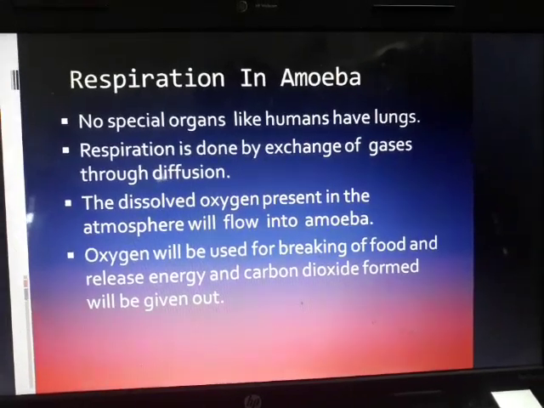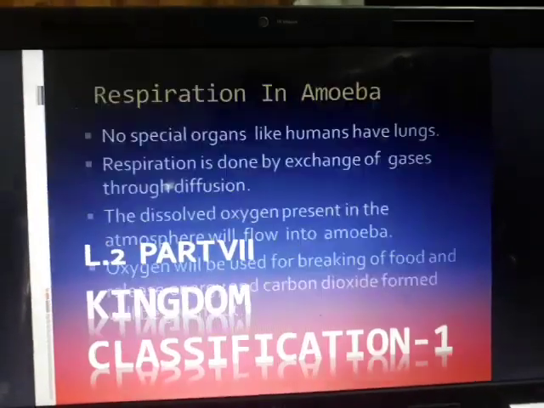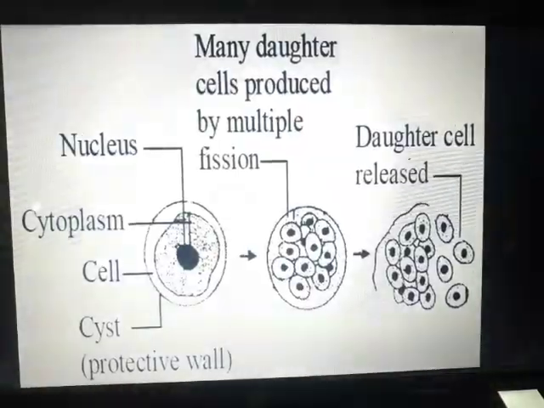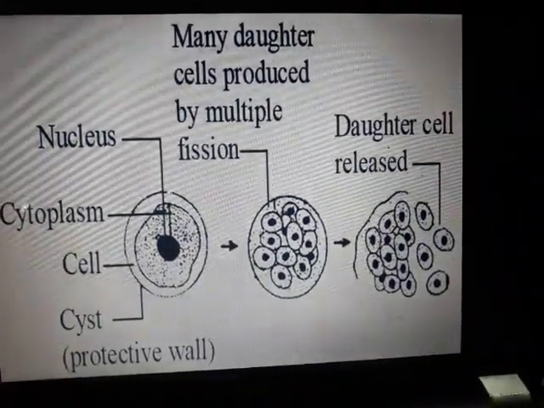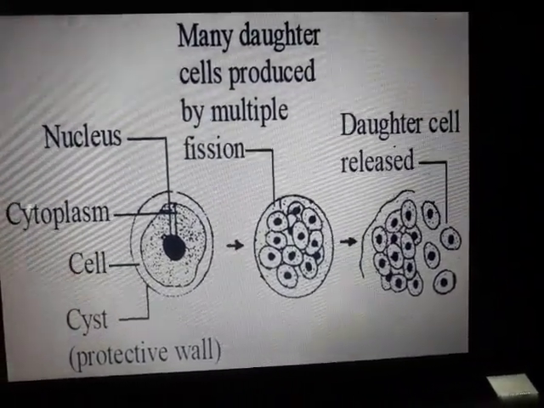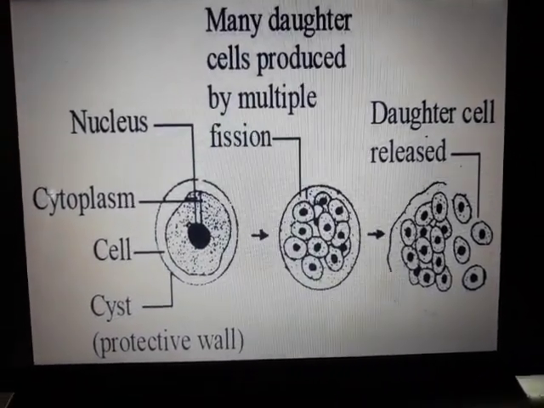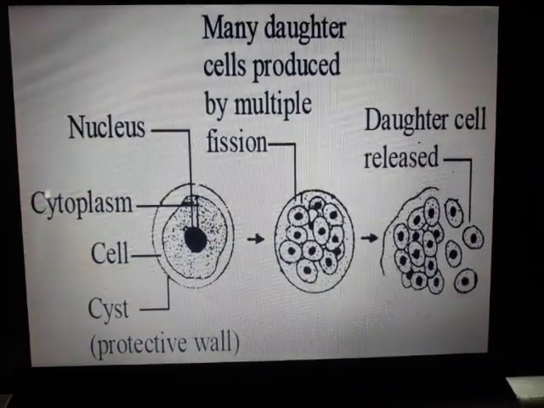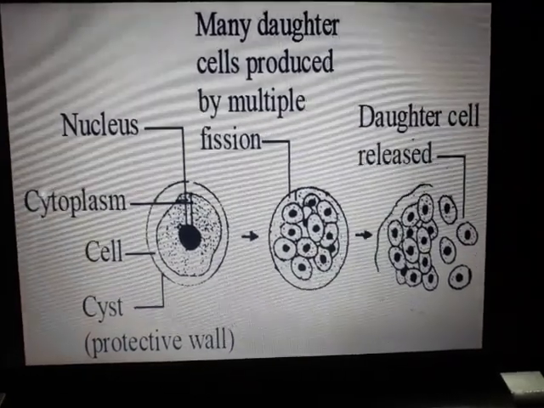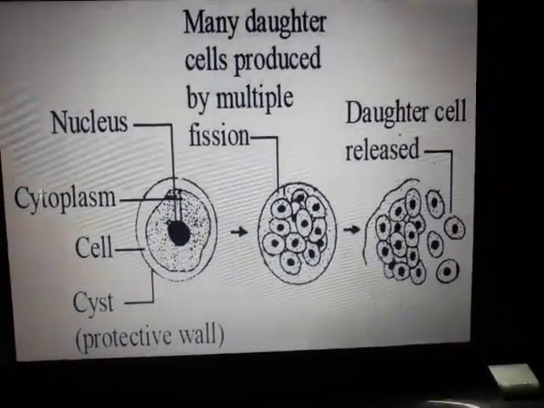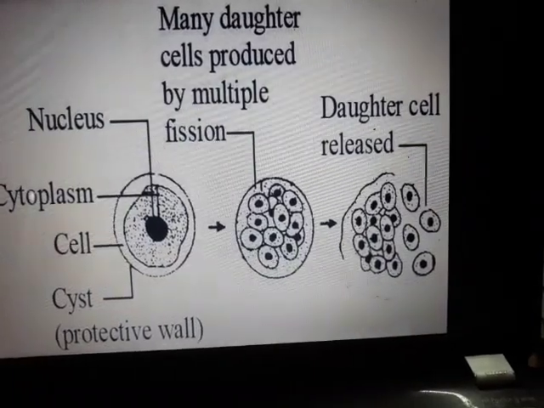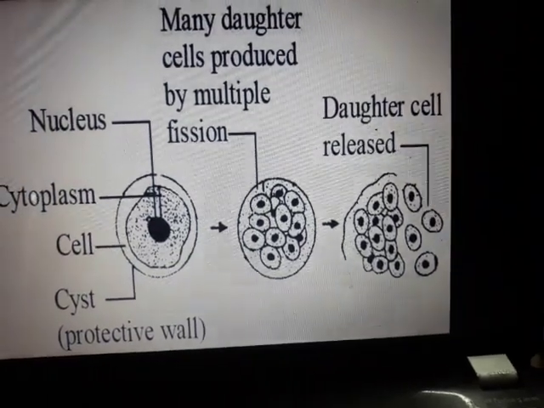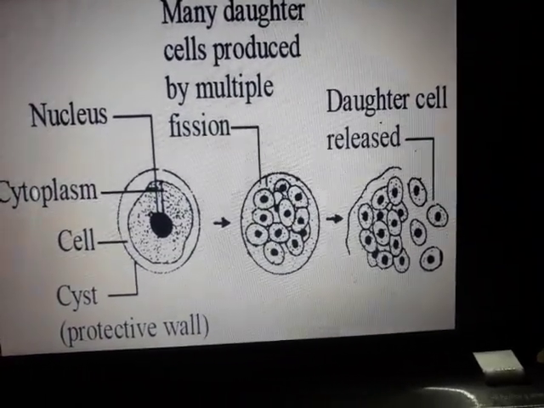Please practice the diagram of this binary fission and multiple fission. Very important. Both diagrams are important from the exam point of view, and both can be asked in the exam. I'm sorry for the noise in the background, but there's some work going on, and I have to make my point that both the diagrams are important. We never know when the school is going to start, so keep up with the practice of drawing. Once again I'm telling you, keep up with the practice of understanding a particular concept with the help of diagrams, flowcharts and mind maps. In the longer run, these things are going to be very useful.